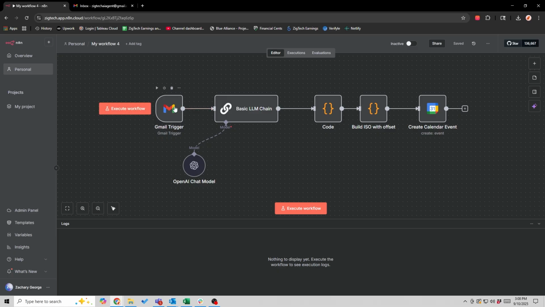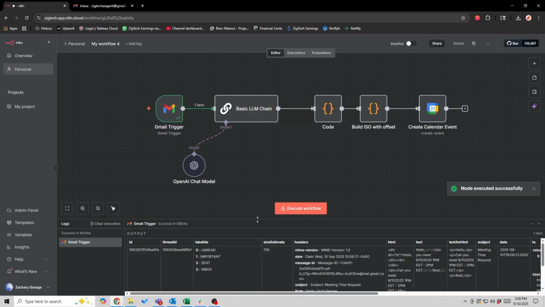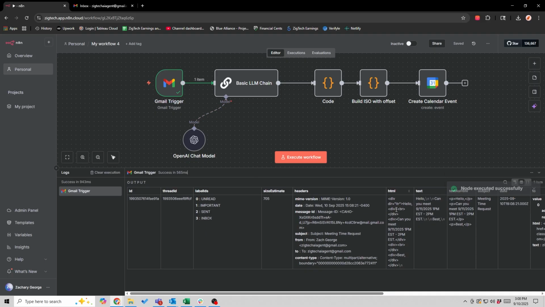So if I send myself that email, and then I go back to my N8N workflow here, and I execute just this node here, and I hit send, and I go look at my output, it can see right here: here's the text of the email. Can you meet 9/11, 1 p.m. EST to 2 p.m. EST? Okay, so it caught that email and grabbed the contents of that email.